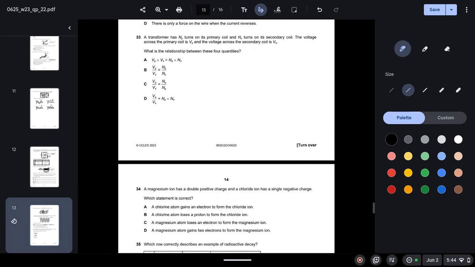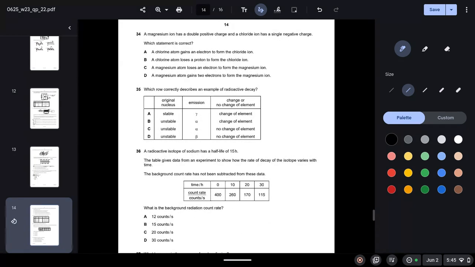A transformer has NP turns on its primary coil and NS turns on its secondary coil. The voltage across the primary coil is Vp and the voltage across the secondary coil is Vs. What is the relationship between these four quantities? So this is something that is also given in your syllabus, and you should be remembering that this is the correct option because this is the relationship that these four quantities follow.